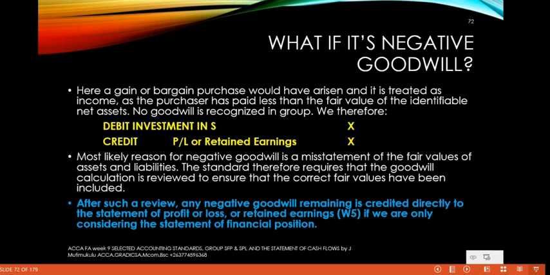You know our working number 5 for retained earnings, if we are doing the computation for the statement of financial position of the group. So that's the case on the treatment of this negative goodwill.